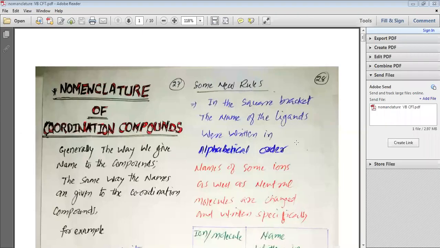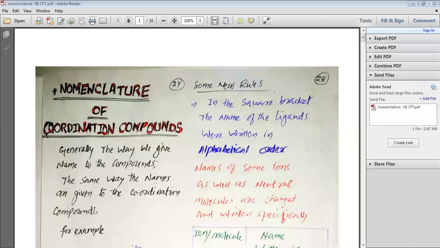Very good, my dear students. So yesterday we studied the various terms related to coordination compounds. We studied the various types of ligands. The most important terms were the ambident ligands, which can ligate through two different sites. We studied the coordination entities and the coordination sphere, which is the three-dimensional arrangement of the metal with the ligands.